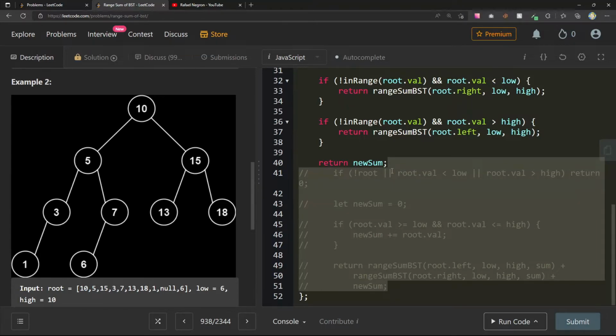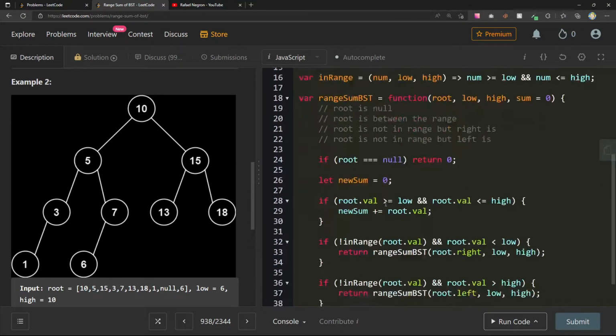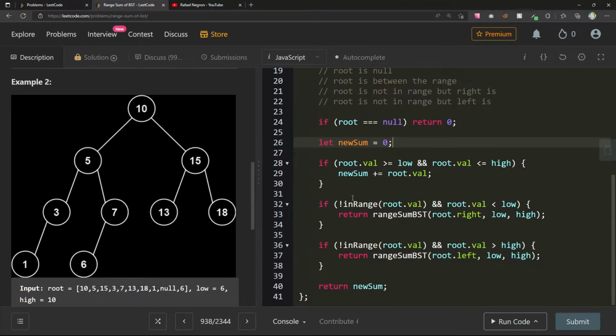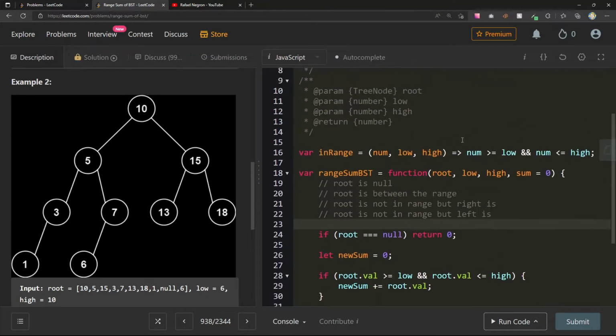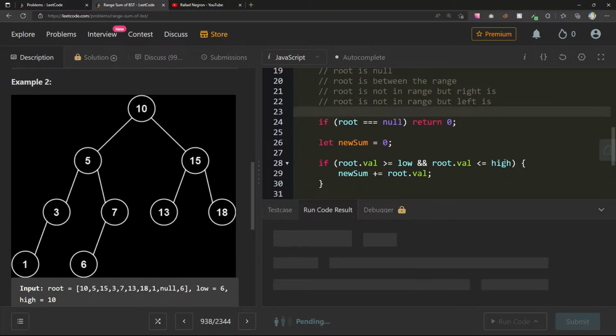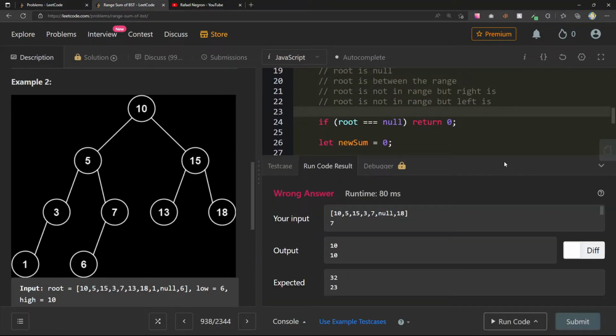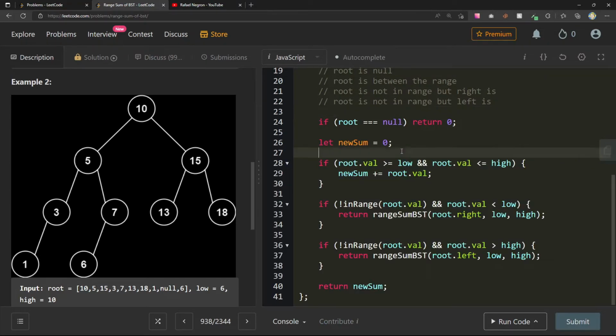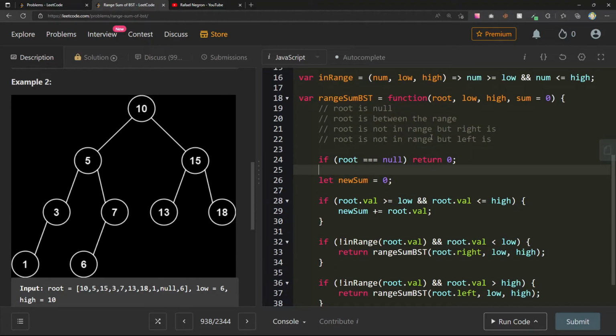Very curious about this. I feel like I'm missing some addition here. But I like this one though. I feel like we're making some progress here. To be honest, I've never thought of this question like this, so it's kind of exciting. I'm just going to run this and see what we get. 10, 10. Okay, so I only added the first one. I never even got a chance to do the next one.